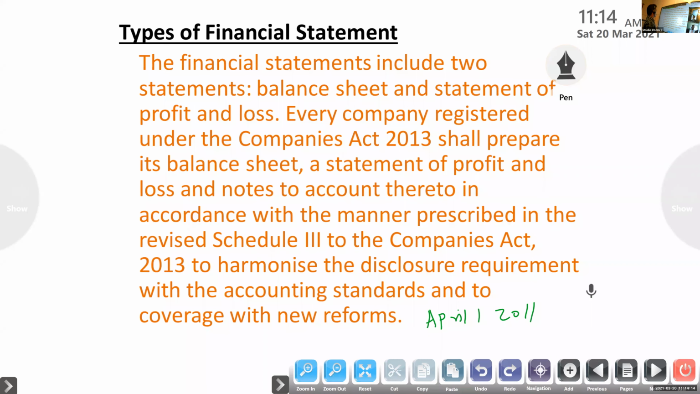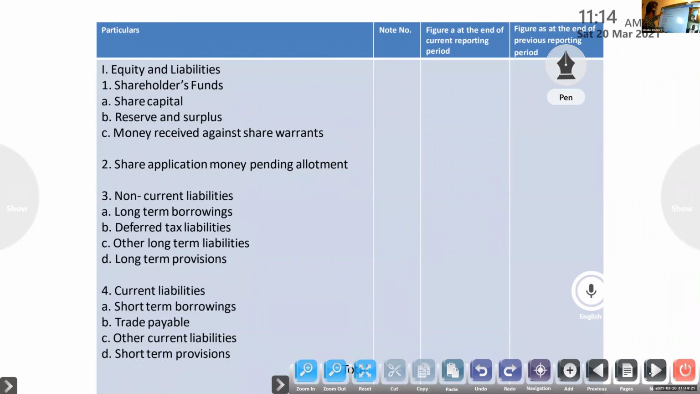So under this, how to prepare the balance sheet. Here, first you have to write the main format of the balance sheet. Then you have to prepare the notes to account. Notes to account, that is also compulsory, mandatory. First we have to prepare the format of balance sheet. Then after that, you have to write the notes to account.